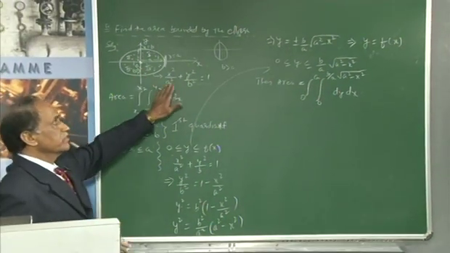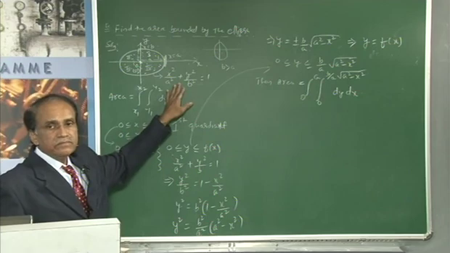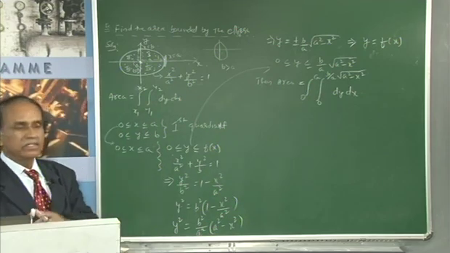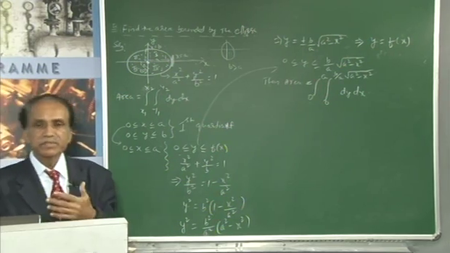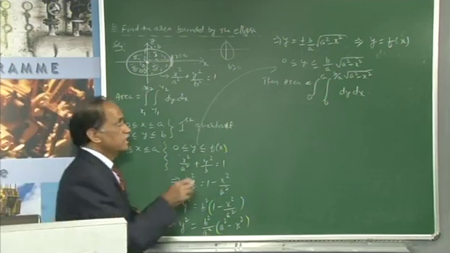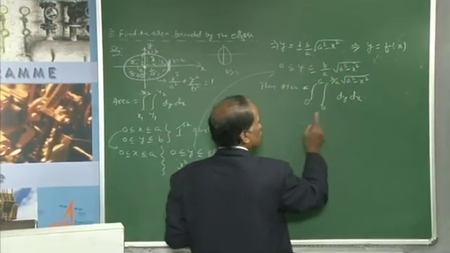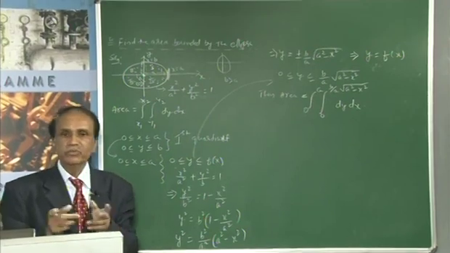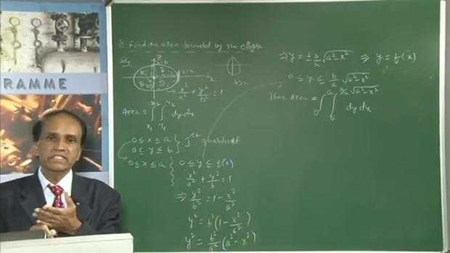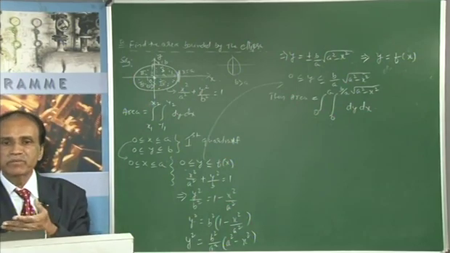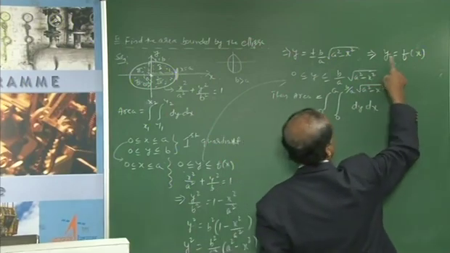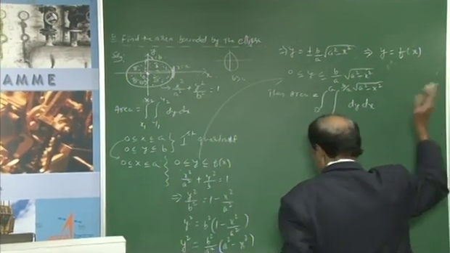Type of function is given like this, an ellipse. What type of limits are you going to assign? For example, assume I am keeping x as the outermost integral limits, and for y the innermost integral limits. What do we do with these two types of limits? One set of limits we keep as constants, and another set of limits we keep as variables. That means variable means y is a function, not a constant but a variable.